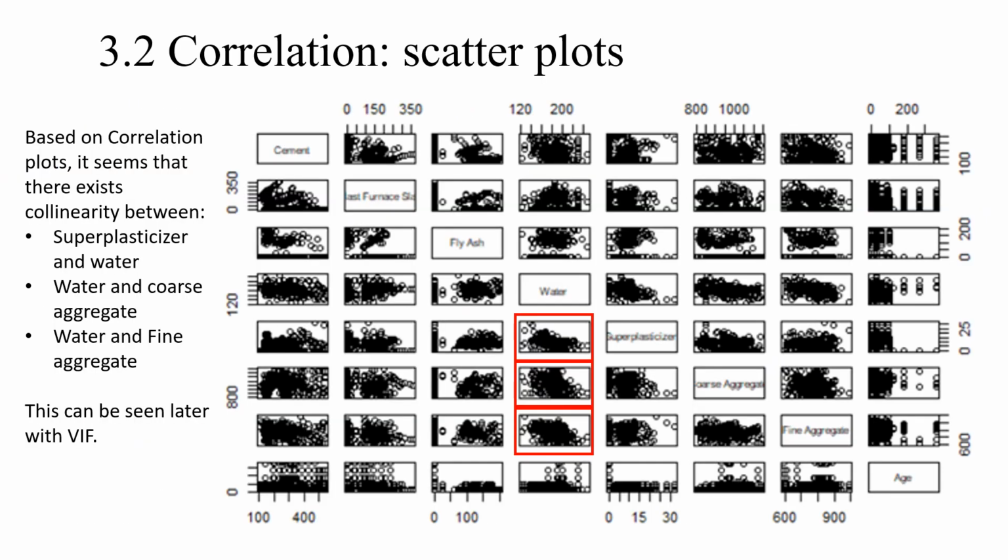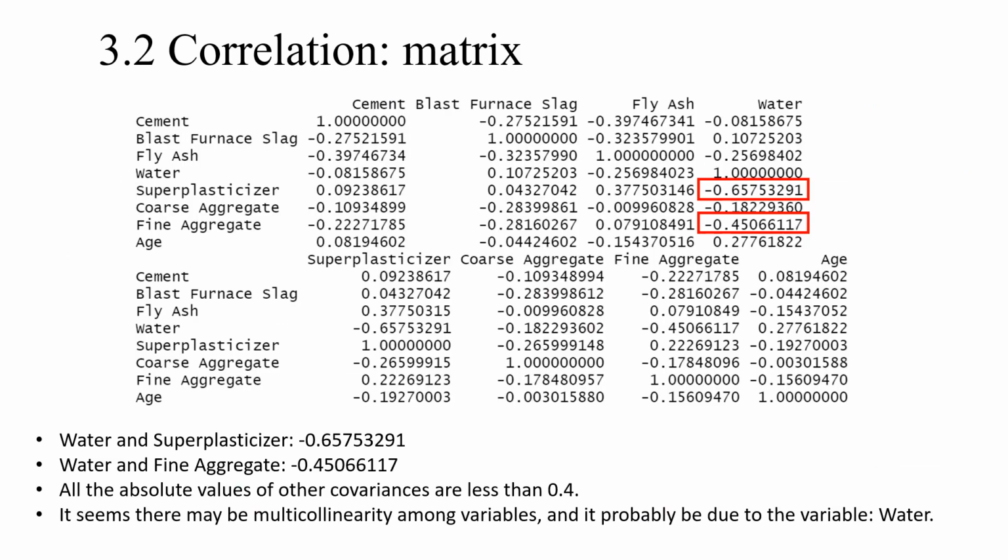Then we try to understand the correlations between the different predictors. First, we get the scatter plots to show their relationships. It shows that there are linear relationships between different predictors, such as superplasticizer and water and coarse aggregate, and water and fine aggregate. However, due to our large sample size, this plot may not be clear enough to show the correlation. So we also got the correlation matrix to show the covariances between different predictors. It shows that there is multicollinearity among variables, and it is probably due to the variable water here.